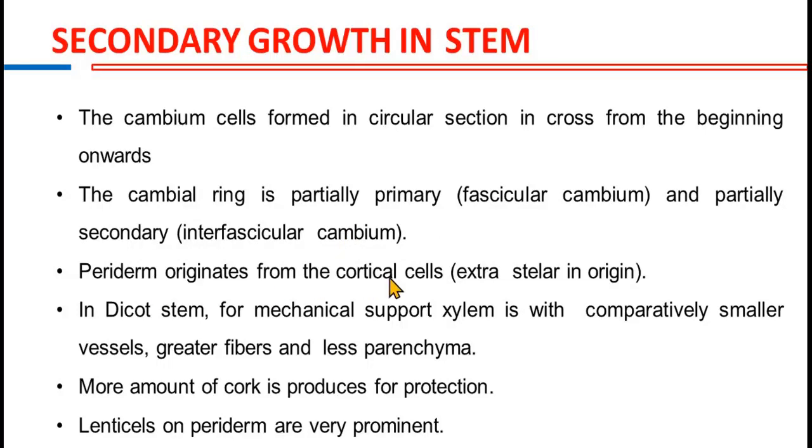Periderm originates from the cortical cells, and simultaneously whatever is happening in the vascular bundles is happening in cortex cells also. In dicot stem, for mechanical support, xylem is with comparatively smaller vessels, greater fibers and less parenchyma. More amount of cork is produced for protection because the stem will grow, it will rise in diameter, so more cork is produced for the protection, and lenticels on periderm are very prominent.